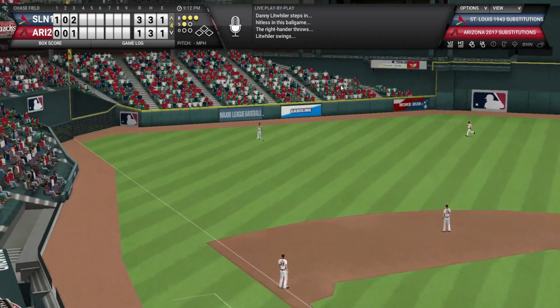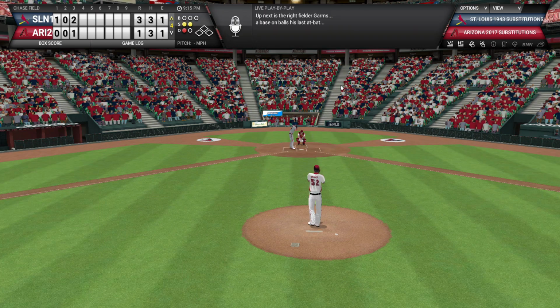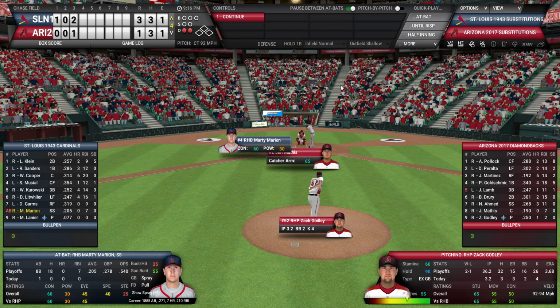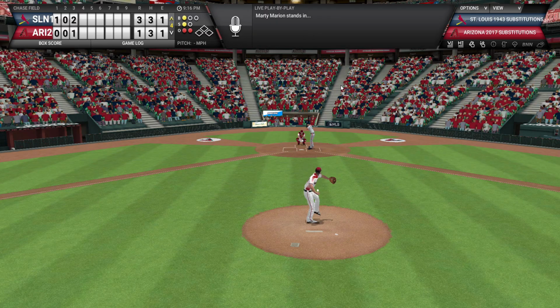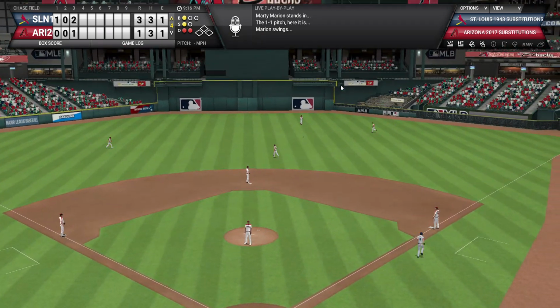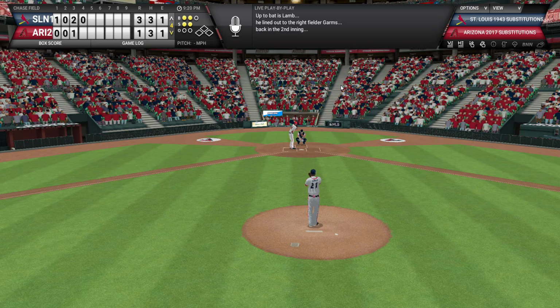Litweiler comes up now in his second at bat, and he flies to left. Garms comes up with 2 strikes, and he strikes out. So Godley's getting the strikeouts a little bit. He's got 4 so far. Marty Marion will fly to center to end the inning. So the Cardinals finally do not really do too much that inning.